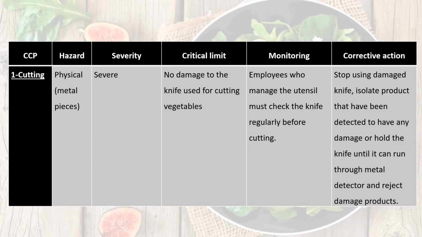And for monitoring, the employees who manage the utensils must check the knife regularly before cutting. For the corrective action, we have to stop using the damaged knife, isolate the product that has been detected to have any damage, or hold the knife until it can run through the metal detector. And we have to reject any damaged product.